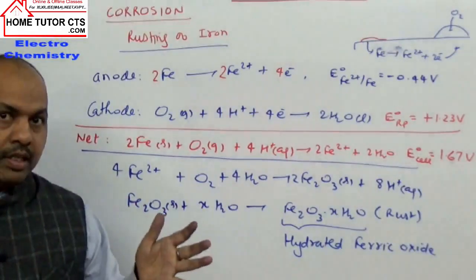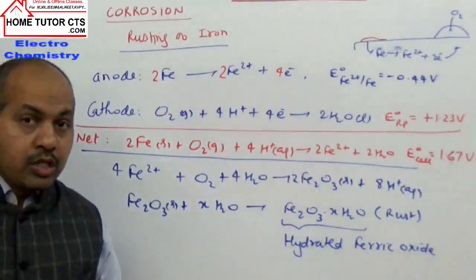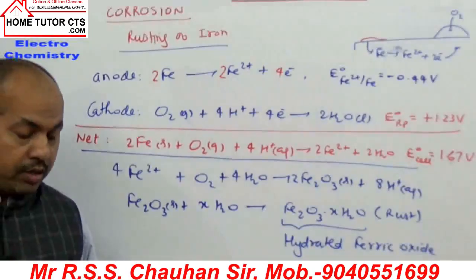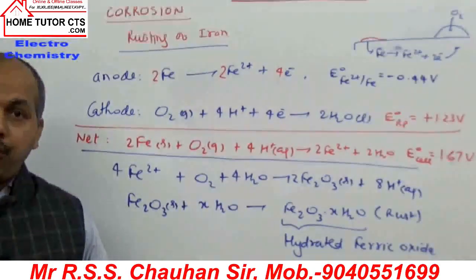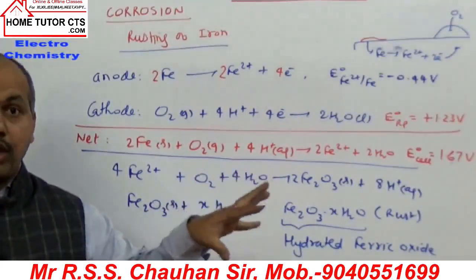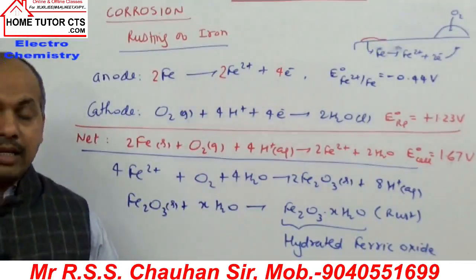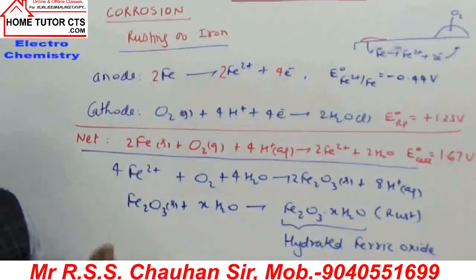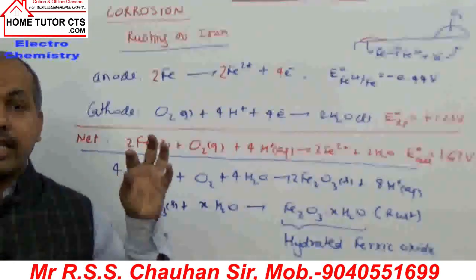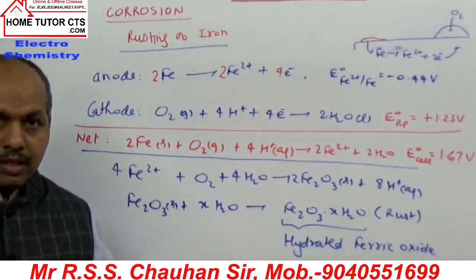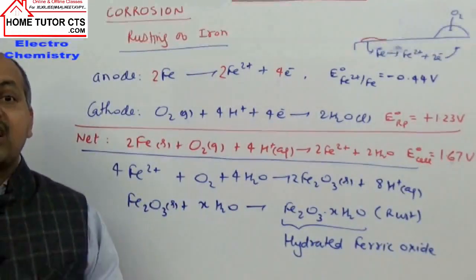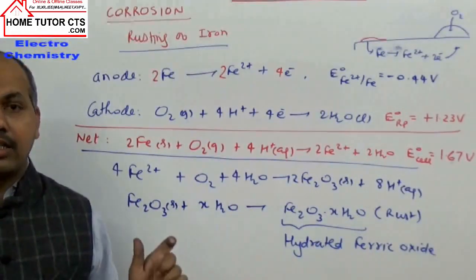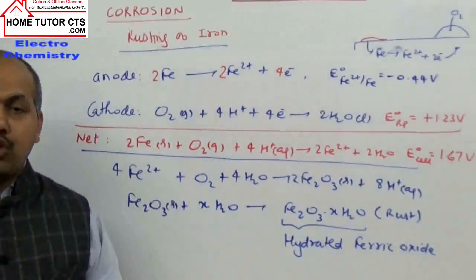So what happens in those hilly areas where we use salt for cleaning the snow from the roads? That salt will make the medium more conducting. So in those areas, rusting is faster, because the saline medium or salts increase the flow of electrical current in the solutions.